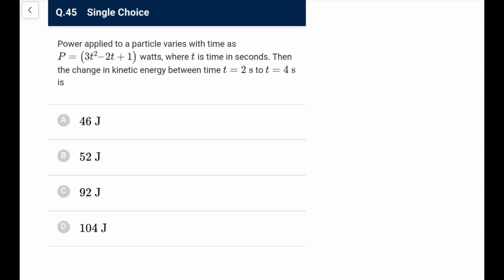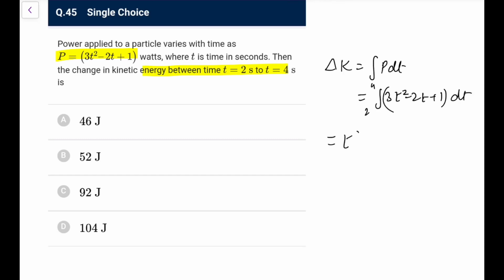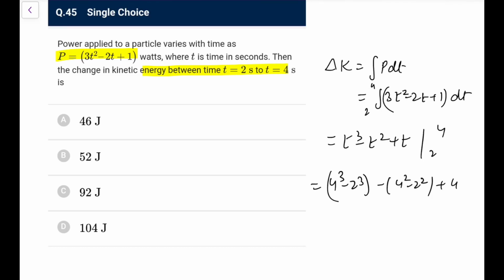Next, power applied to a particle varies with time as given. Then find the change in kinetic energy between 2 and 4 seconds. Directly you can say delta K is the integration of P dt. That is what I did in the question just before. So delta K is the integration of (3t square minus 2t plus 1) dt from 2 to 4. So this is t cube minus t square plus t from 2 to 4. So it is 4 cube minus 2 cube, minus (4 square minus 2 square), plus 4 minus 2. So it is 64 minus 8, that is 56. Then 4 square is 16 minus 4, that is 12, plus 2. So this is 58 minus 12, that is 46 joule.